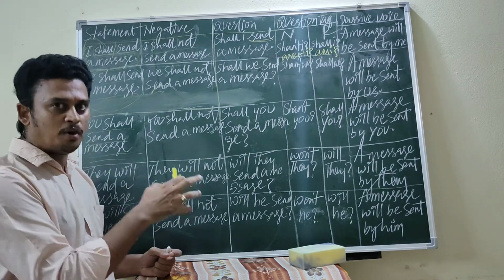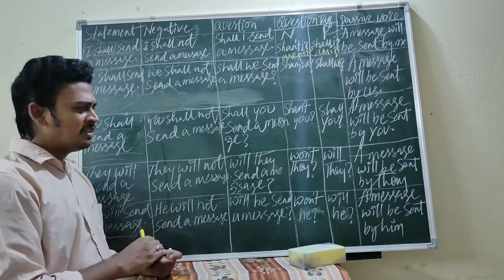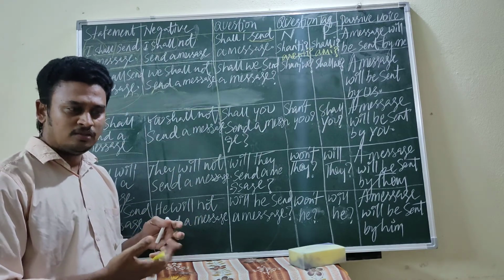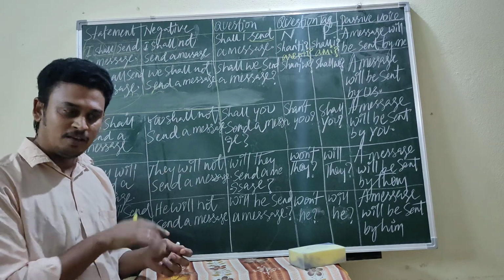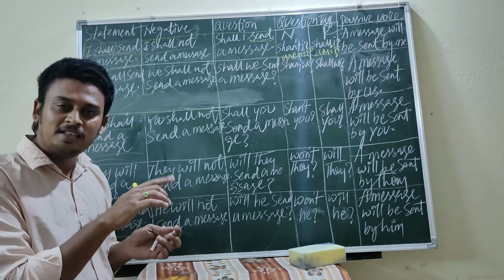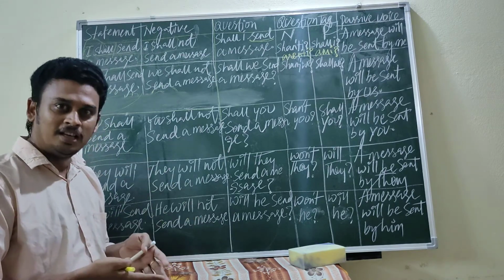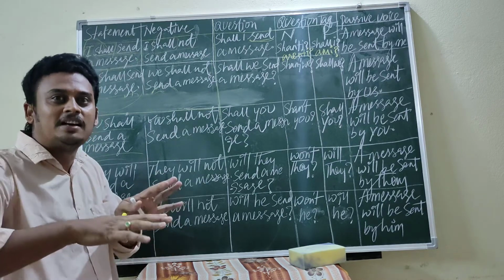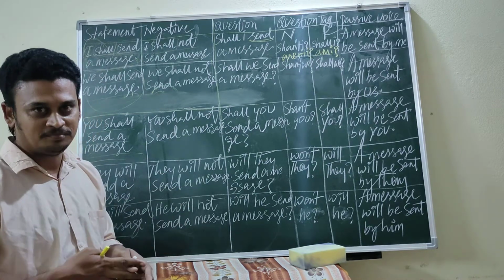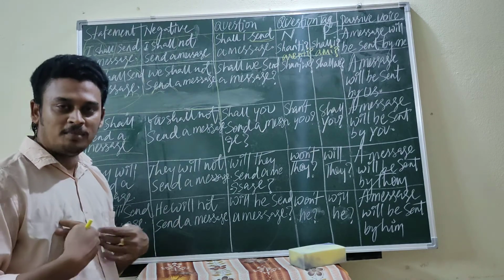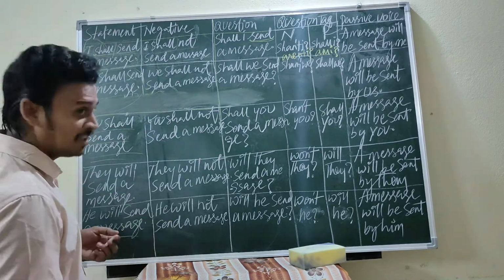A message, giving importance to message. A message will be. Sometimes we receive some messages, especially in phone. So, message was sent. Your message was sent means your message was sent by you. That is the complete meaning. That is in passive voice, giving importance to message. So I hope that you can understand better.